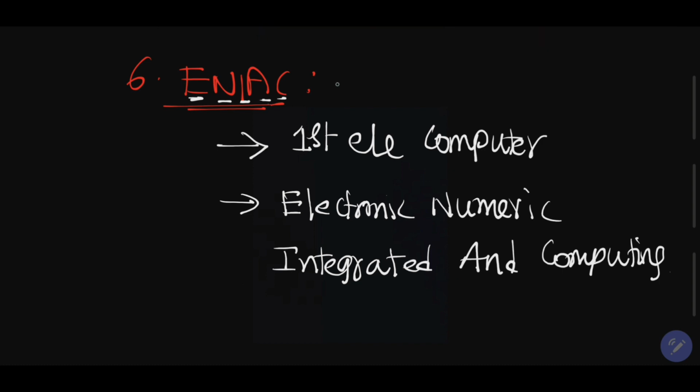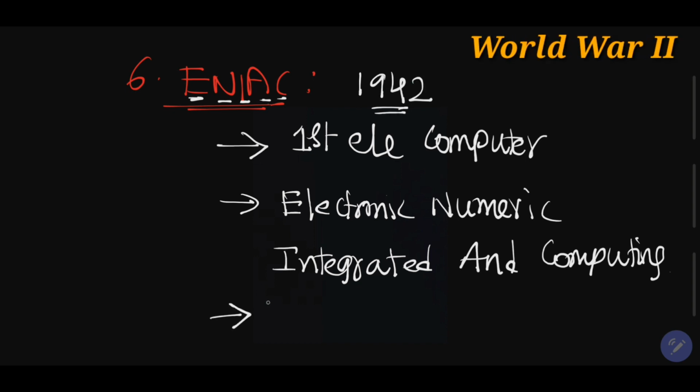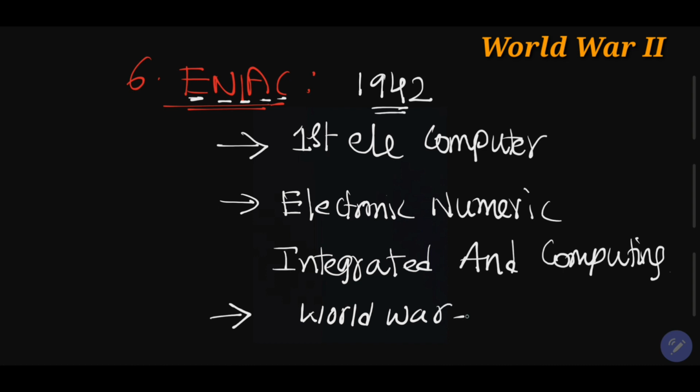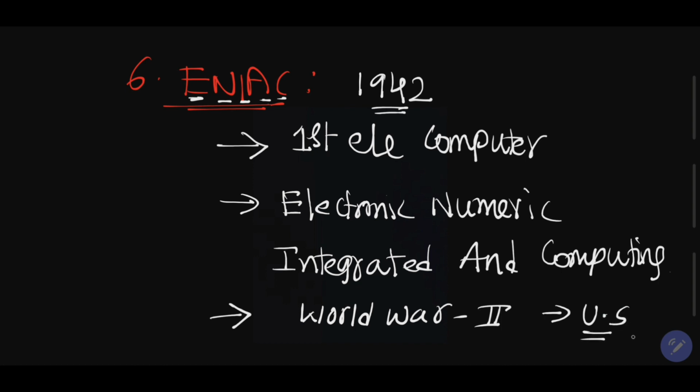So basically this was developed in 1942, and the major purpose of ENIAC was that it was used in World War II by the US. This ENIAC was developed by Harvard University.